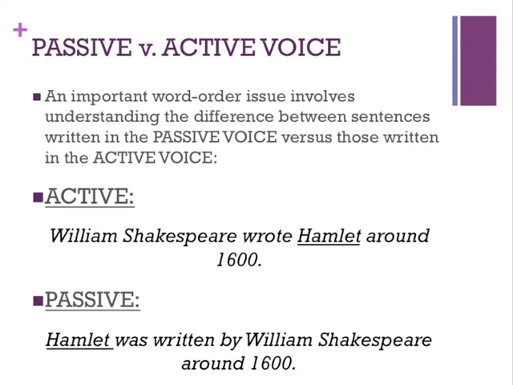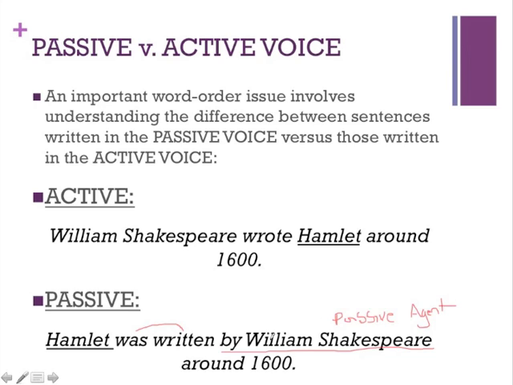So in this case, you would create a passive voice sentence, in which now Hamlet appears to be the subject, but then you would construct it using this particular form of the verb, was written. Then, by William Shakespeare will become what we call the passive agent. In other words, this would normally be the subject of the sentence, but since Hamlet is the focus of the sentence, it would probably not make sense, of course, to put William Shakespeare there. Again, if we're talking more about Hamlet than William Shakespeare, it would make more sense to continue to use Hamlet in the subject field.